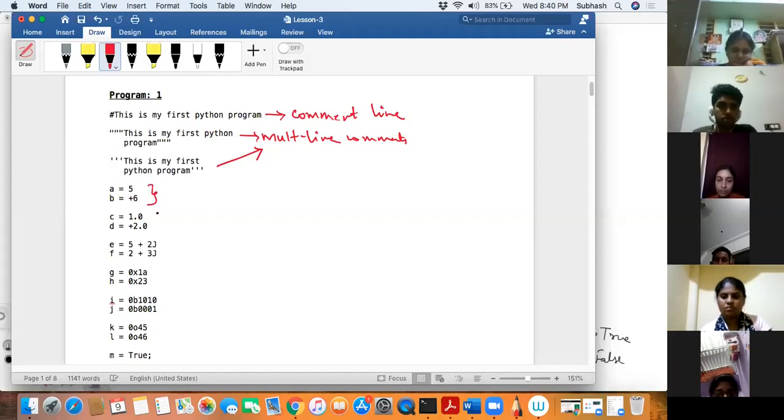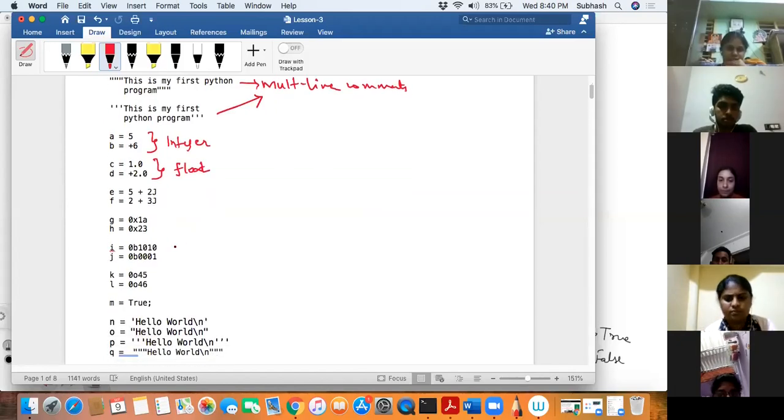Now what are these two constants called? These are integer constants. These are floating point constants, because they have a fractional part. What is the third kind of constants called? They are called complex constants. Now what is this?